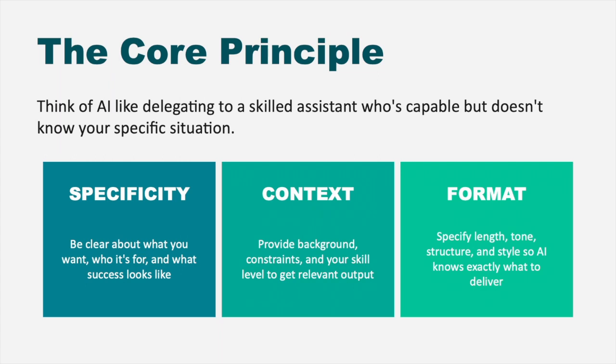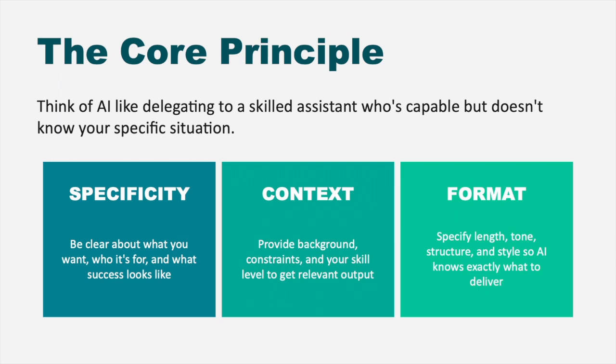This brings us to our core principle, which has three essential components. First is simplicity. You need to be crystal clear about what you want, who it's for, and what success looks like. Second is context. Provide background information, mention any constraints you are working with, or share your skill level.